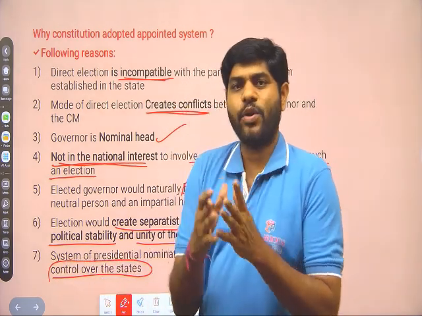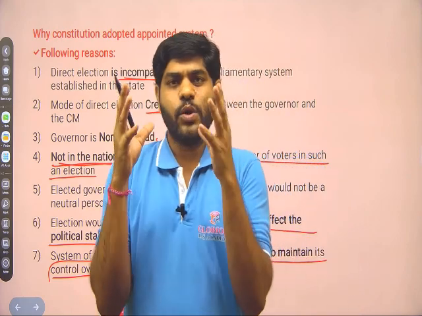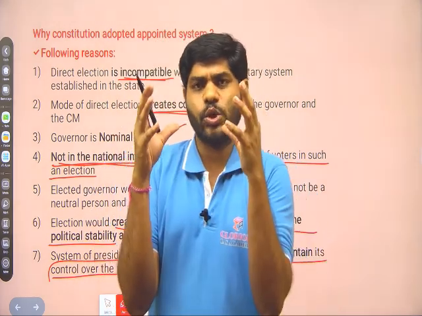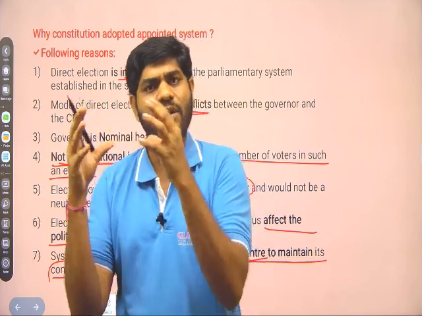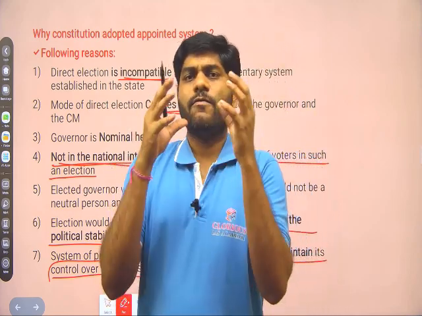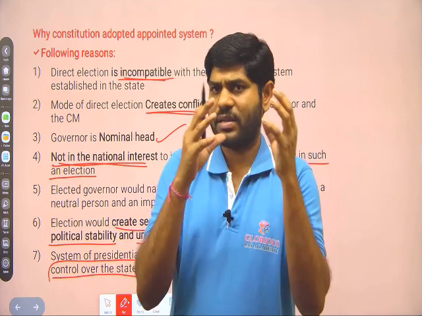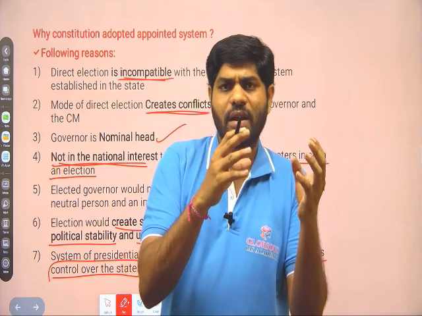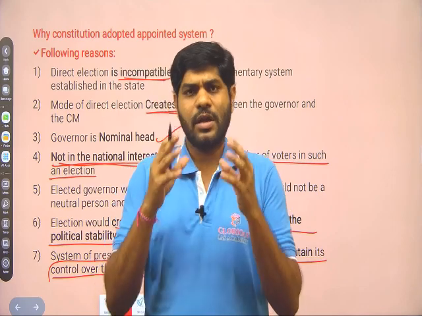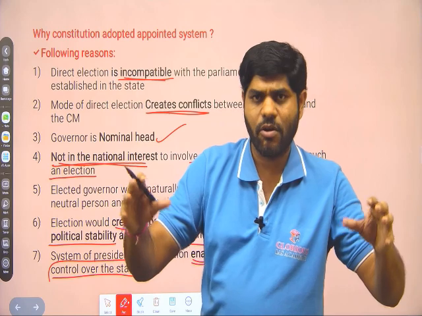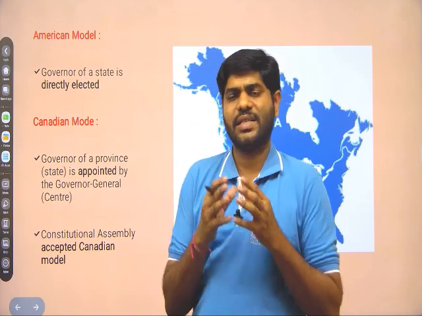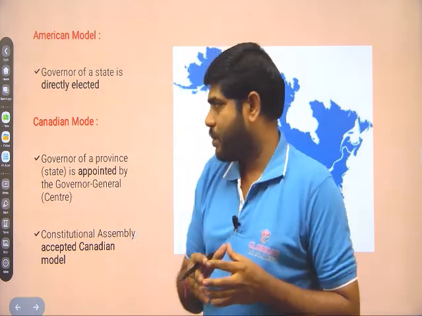Why? It is the primary duty of the central government to protect the unity, sovereignty and security of the country, and to ensure that every state government acts according to the constitutional provisions. So in order to fulfill those duties, it is mandatory for the central government to appoint governors. The governor acts as an agent of the central government to protect the constitution at the state level. So that's why the constitution does not provide the election system for the governor. It provides only the appointment system.